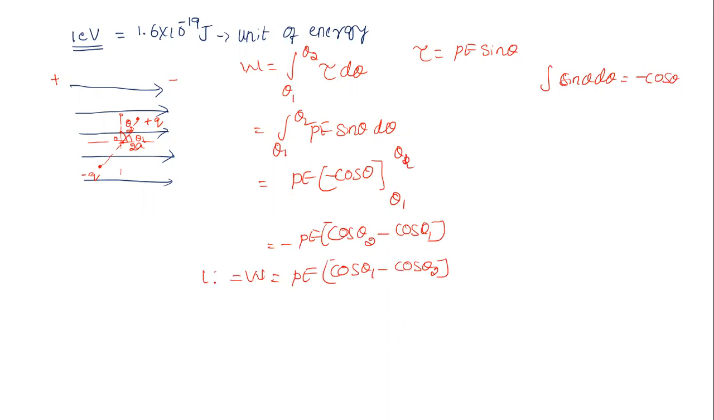Whatever work is done will be stored in the form of what? Potential energy. So theta 1, if the value is given, we can continue. But there is a convention that usually we start rotating a dipole from 90 degrees. So theta 1 we always take as 90 degrees, it is just a convention. And theta 2, we are going to rotate to some other angle, let's say theta. If you insert, this potential energy becomes minus PE cos theta. So this is the condition.